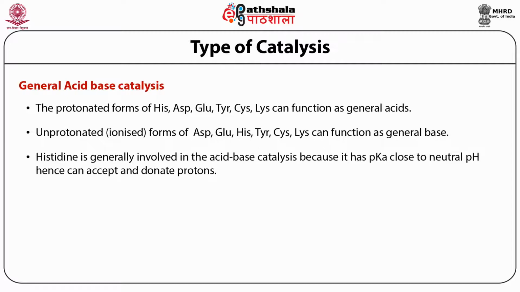Histidine is very important in general acid base catalysis because its pK is close to neutral pH, hence it can accept and donate protons. As you remember, pK is the pH at which a group is half ionized. So when any amino acid is at its pK, it has both ionized and unionized forms, giving it the best capacity to accept and donate a proton.